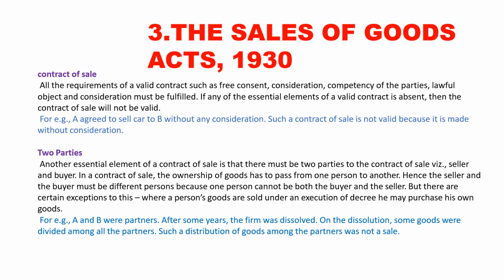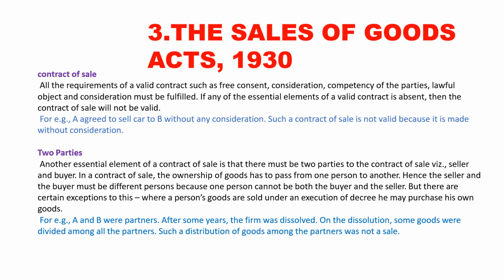It means the possession of that pen before this contract is with the seller, and after doing all the things, the ownership of this pen is transferred from one person to another, from seller to buyer. Hence, the seller and the buyer must be different persons, because one person cannot be both buyer and seller. But there are certain exceptions to this, where a person's goods are sold under any execution of a decree, he may purchase his own goods.